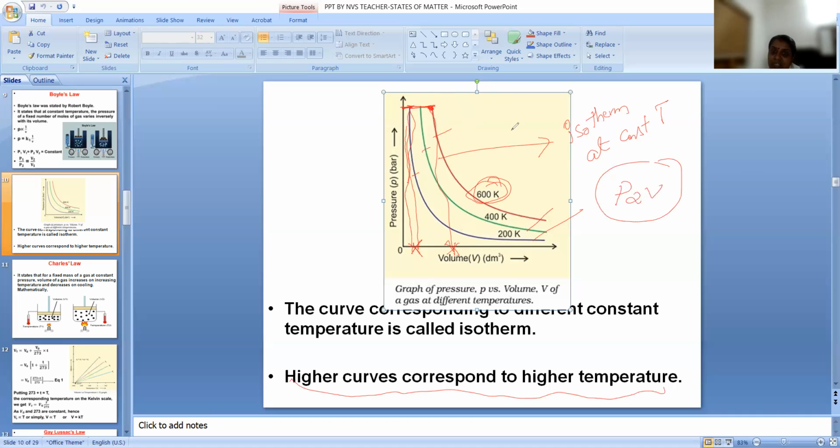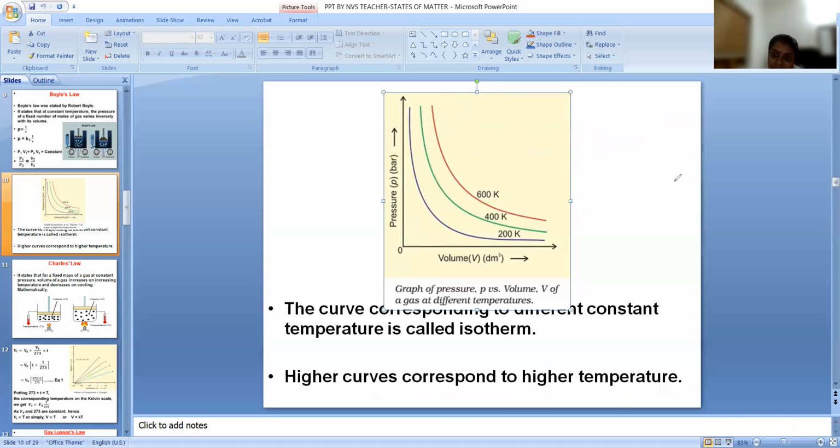We will discuss that. Suppose there is a calculation question: ammonia gas is enclosed in a cylinder, and its volume right now is 50 cm cube at a pressure of 1 atmosphere. After that the volume decreases to 20 cm cube.